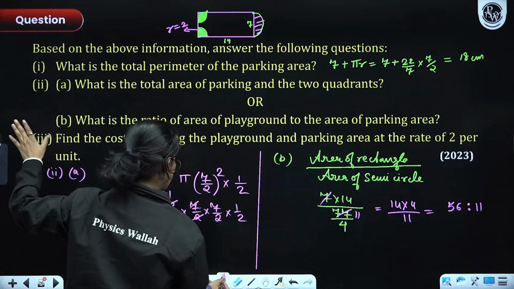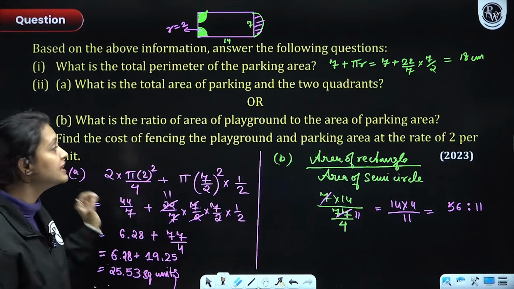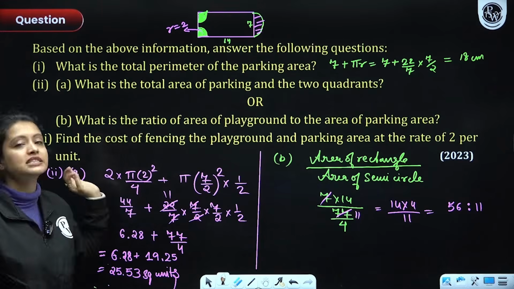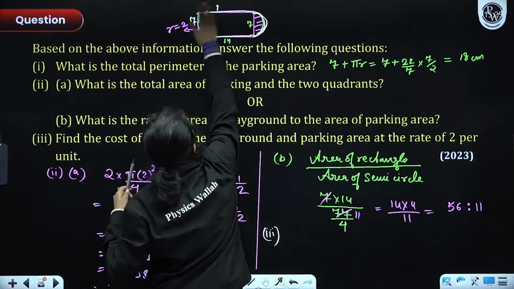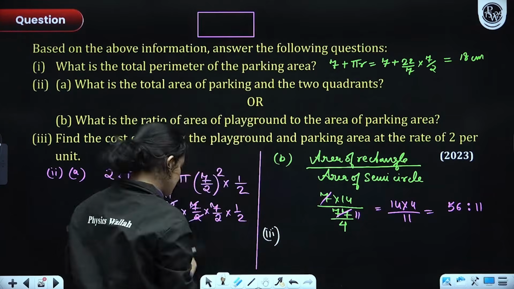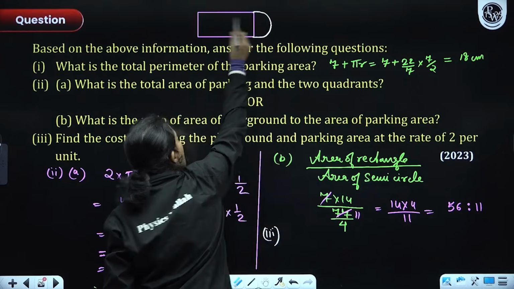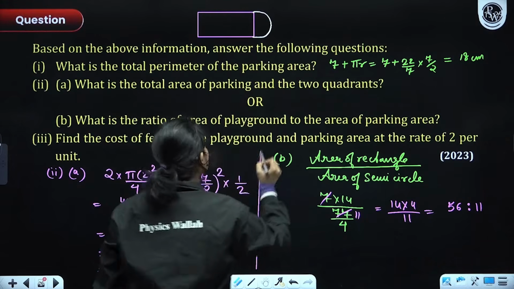We have done the second part, both the parts. Now in the third part, what do we have to do? We have to find the cost of fencing the playground and the parking area at the rate of 2 rupees per unit. So we have to fence, let me erase this, yes. So basically we have to fence the parking area and we have to fence the playground also. Okay? So think about it.